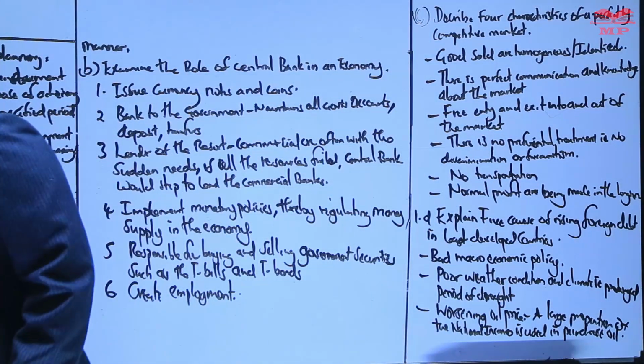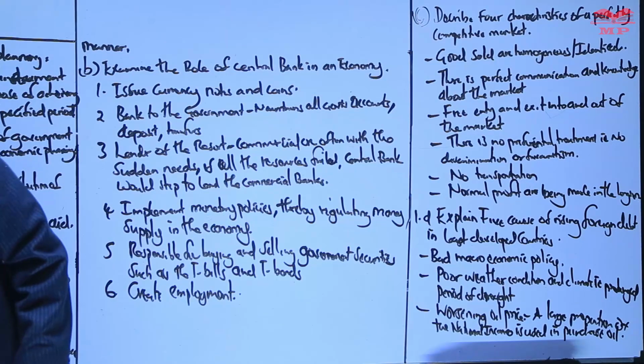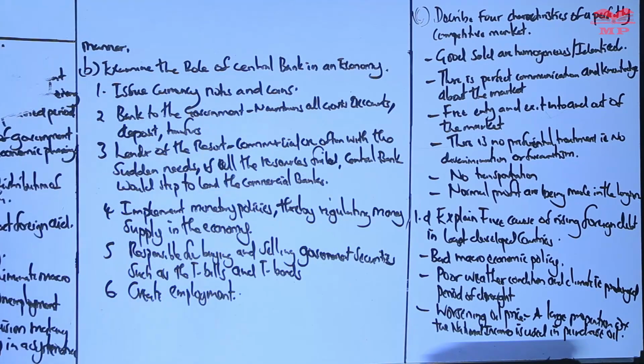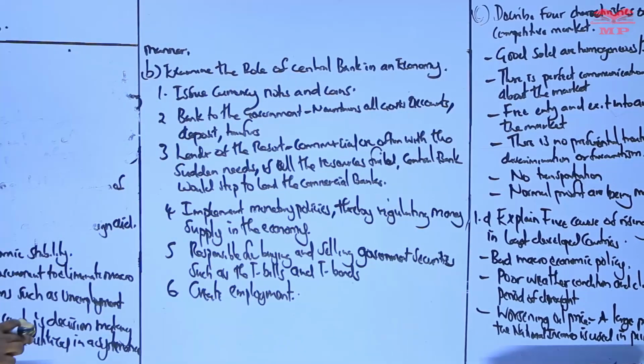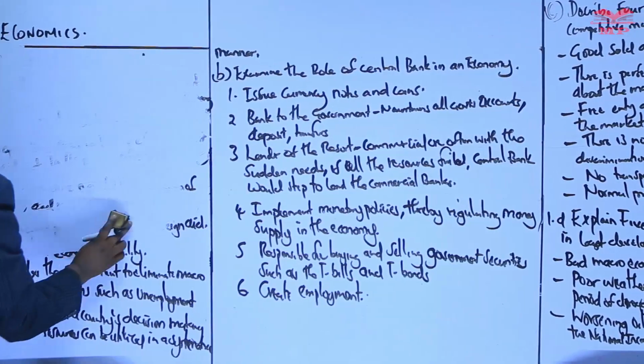A large proportion is definitely used in the purchase of oil.